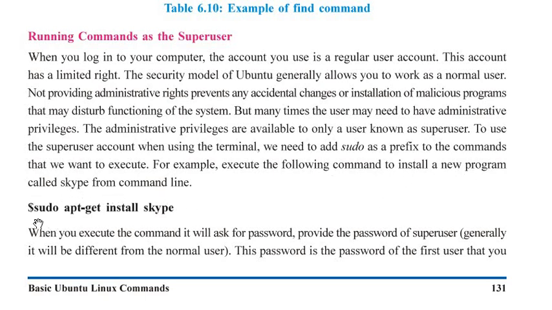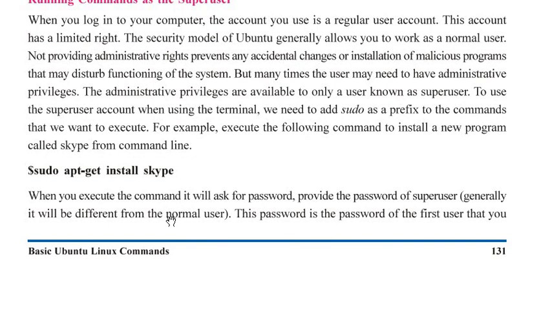Then you have to type sudo apt-get install skype. When you execute the command, it will ask for a password. Provide the password of the super user.